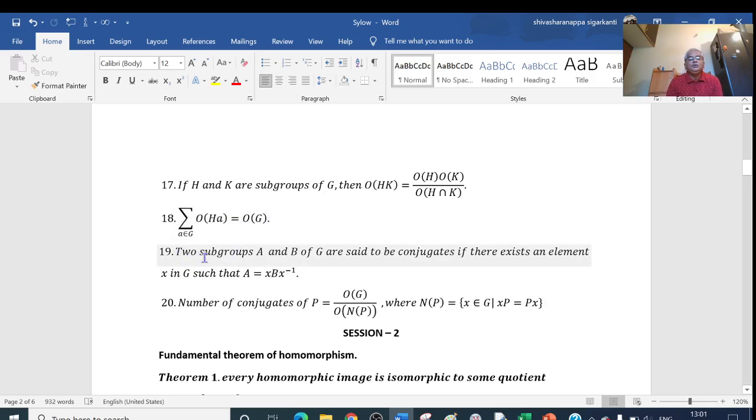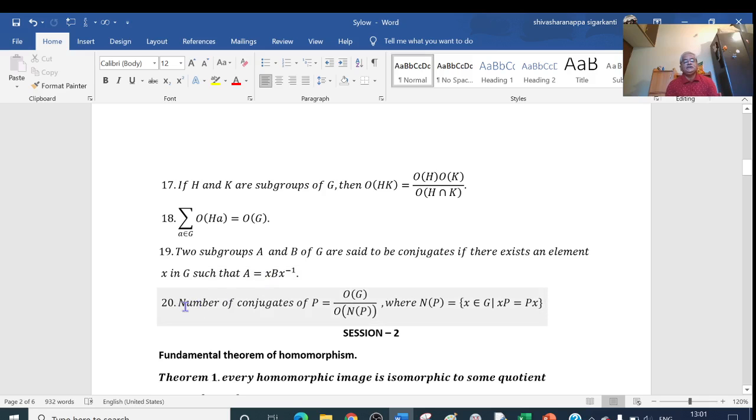One more property, two subgroups A and B of G are said to be conjugates if there exists an element x in G such that A can be written as A equals xBx inverse, or B can be written as xAx inverse. Then we say that A and B are conjugate to each other.